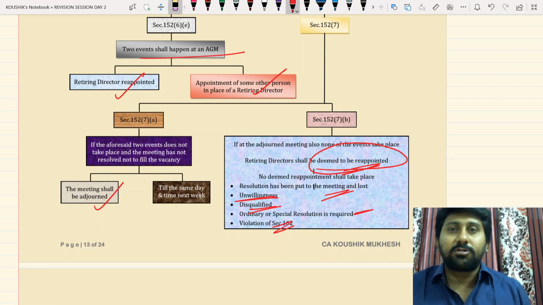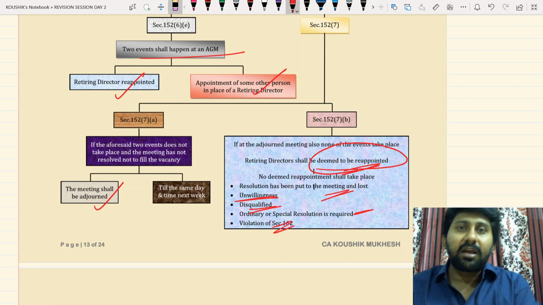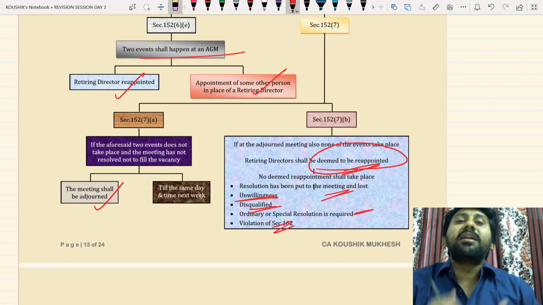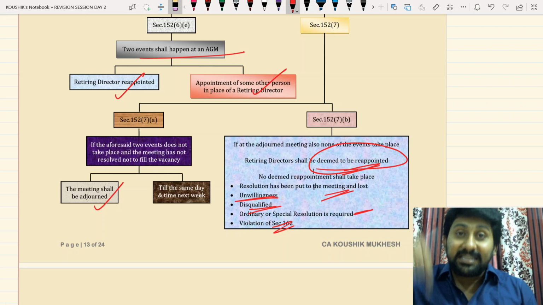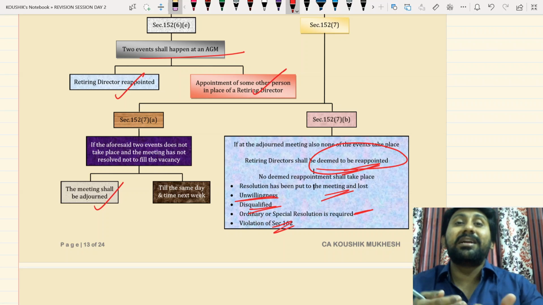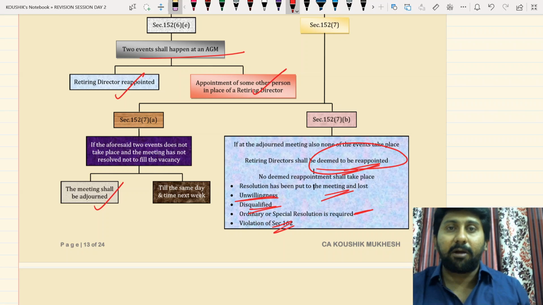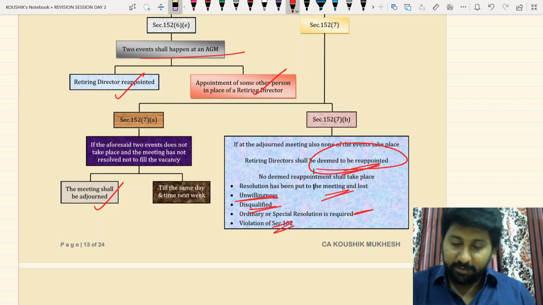Adjourn meeting also no resolution passed. Then meeting will be again adjourned. Retiring directors will be reappointed. Retiring directors will be generally reappointed. But since this is a violation of 162, these three directors will not be deemed reappointment, shall not apply to these three. That's what you want to convey.